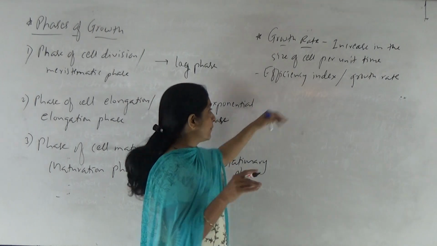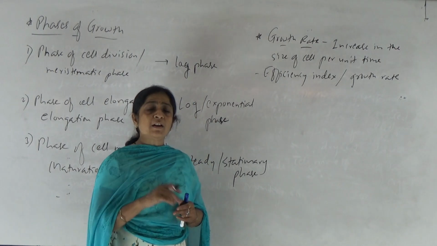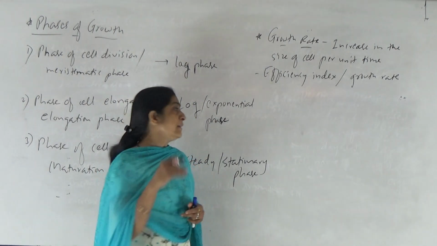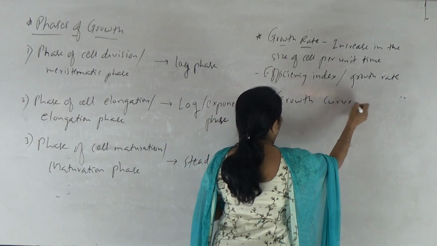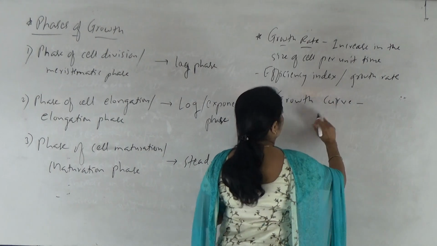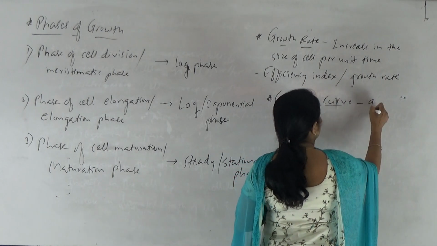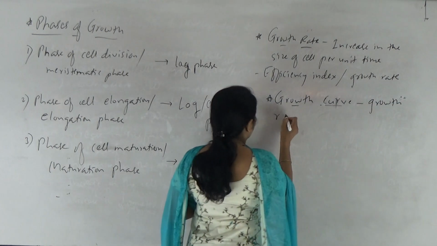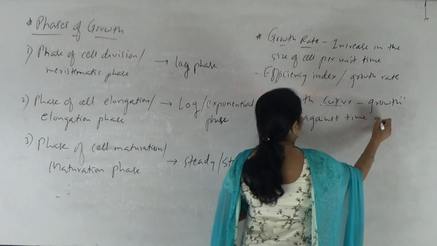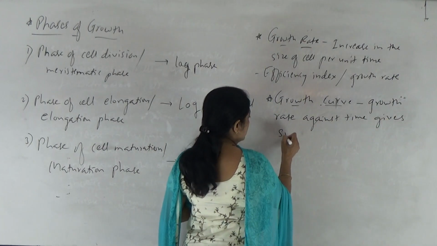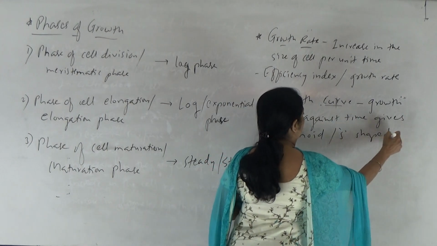That is increase in the size of the cell per unit time is nothing but efficiency index or growth rate. Now when we draw the rate of growth against time, we will get a sigmoid growth curve, right? So what is growth curve? Growth curve means growth rate against time gives a sigmoid or S-shaped growth curve.